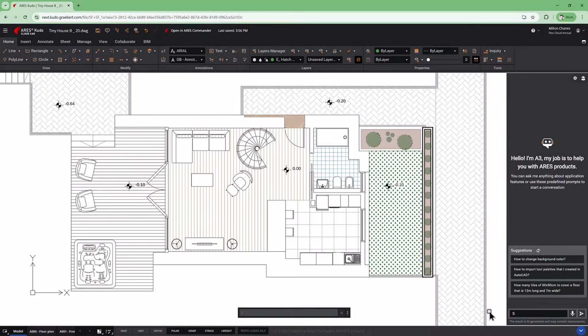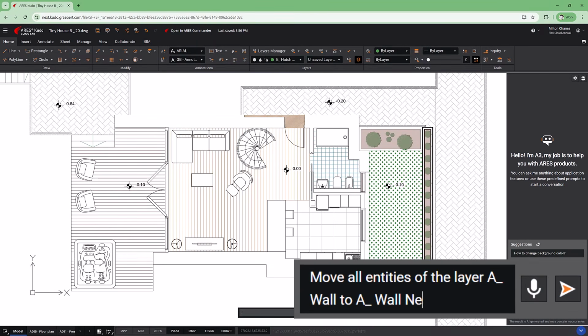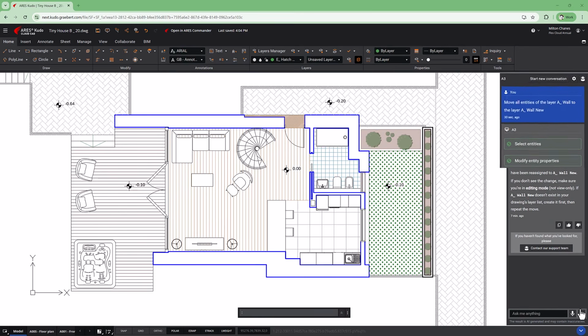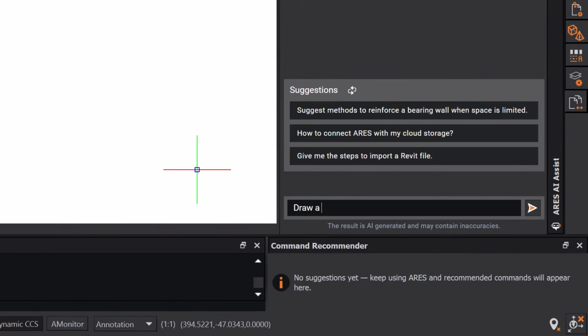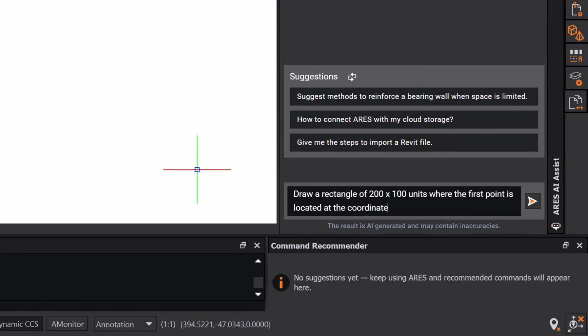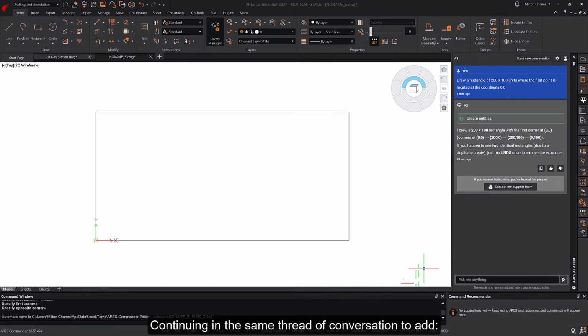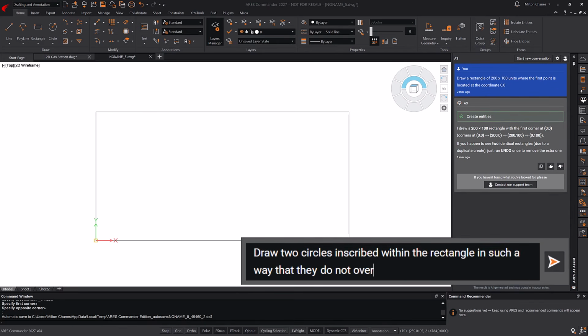Here is another example. Move all entities of the A_wall layer to A_wall new layer. Let's try a simple command, such as, draw a rectangle of 200 by 100 units where the first point is located at the coordinate 0, 0. Continuing in the same thread of conversation to add, draw two circles inscribed within the rectangle in such a way that they do not overlap.